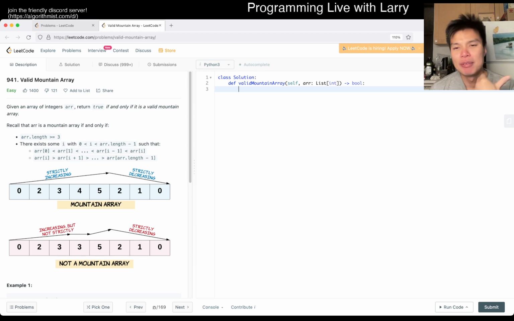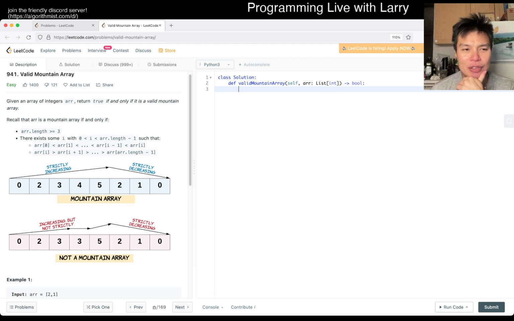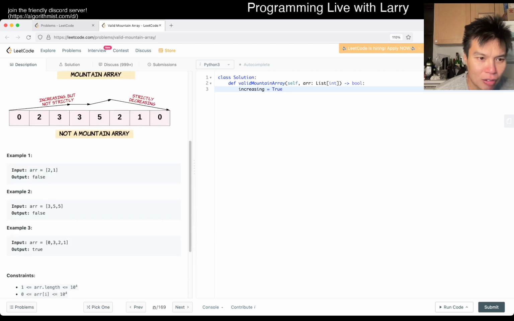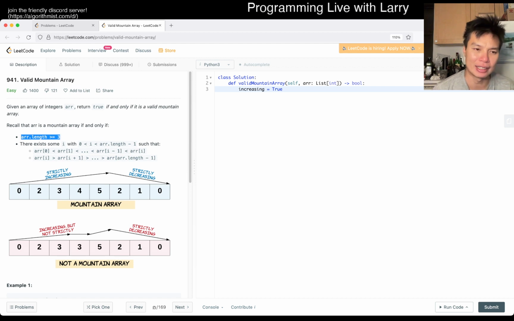Maybe another way of thinking about it is to think about the cases where this is false, the not-a-mountain-array part, and then you can return false when those things happen. I think that's the way I could think about it. The way I would start is by saying increasing is equal to true. I also want to double check what happens if it has, okay, it has at least 3 elements, so it has at least a rising, increasing and a decreasing sequence. Okay, so now we do something like this.